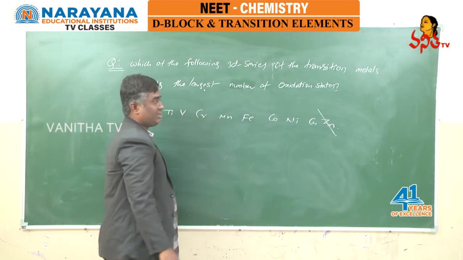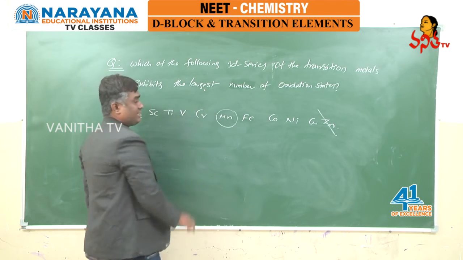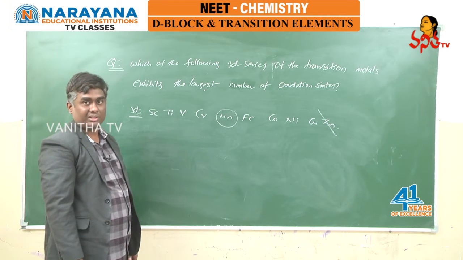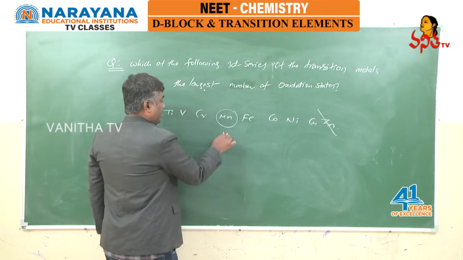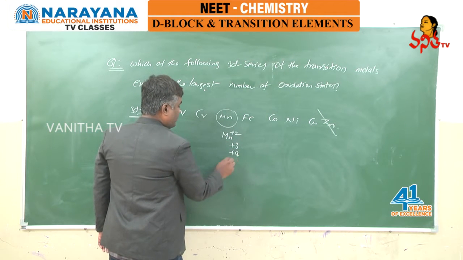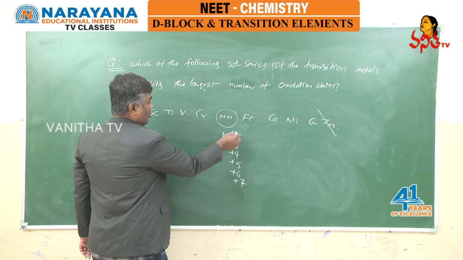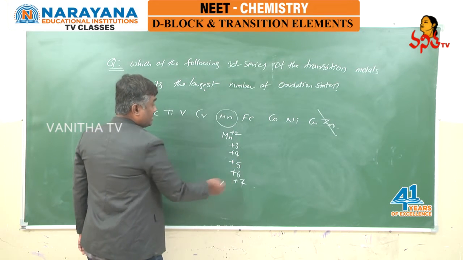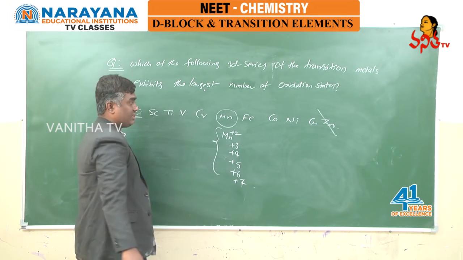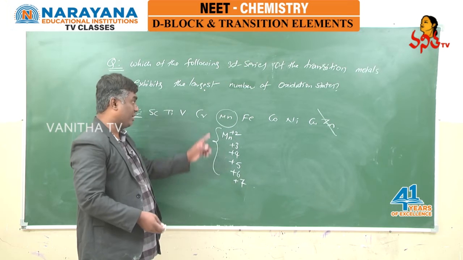No need to discuss zinc as it belongs to the second B group. Among these, manganese exhibits more varieties of oxidation states. Manganese can exhibit +2, +3, +4, +5, +6 and +7. So 1, 2, 3, 4, 5, 6, six types of oxidation states, meaning more varieties of oxidation states are exhibited by manganese.